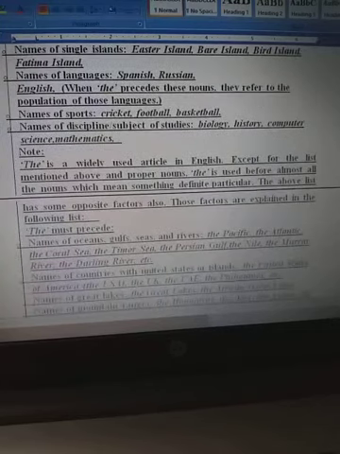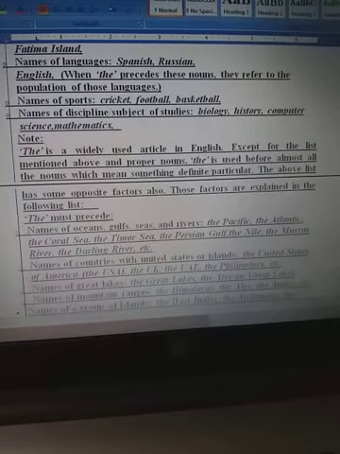The is a widely used article in English except for the cases mentioned above and proper nouns. The is used before almost all nouns which mean something definite or particular. So the must precede names of oceans, gulfs, seas, rivers and many more.